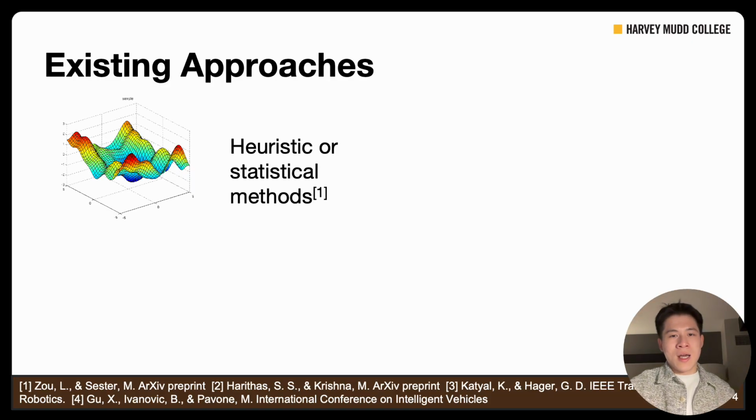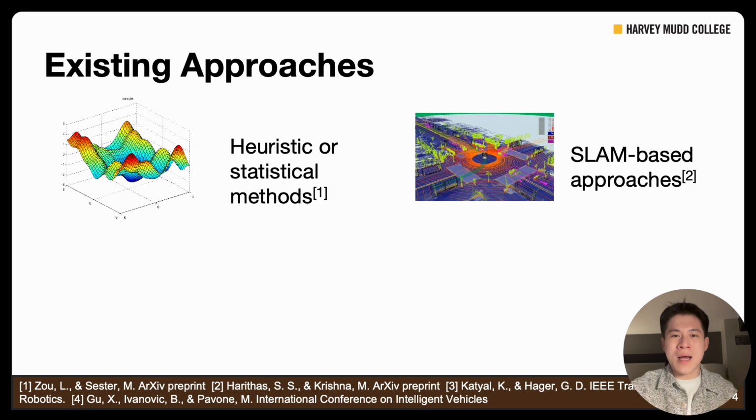For example, heuristic or statistical methods use Gaussian mixture models or Gaussian processes to quantify uncertainty in LiDAR-based maps. However, these methods are not generalizable and cannot dynamically track uncertainty evolution over time. Also, SLAM methods in the existing literature can improve localization, but they typically do not track semantic consistency across different time frames, which limits their effectiveness for long-term map uncertainty monitoring or explicit change detection.